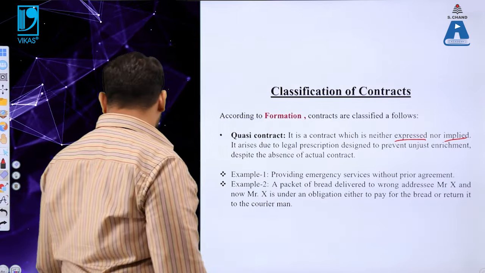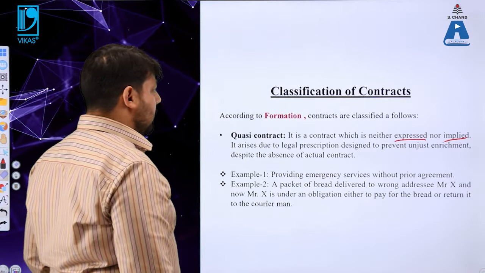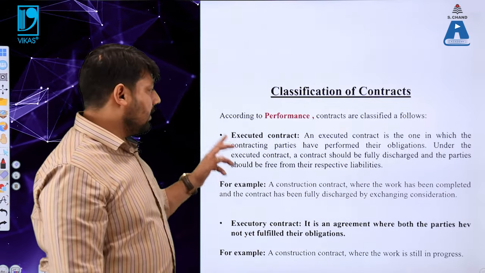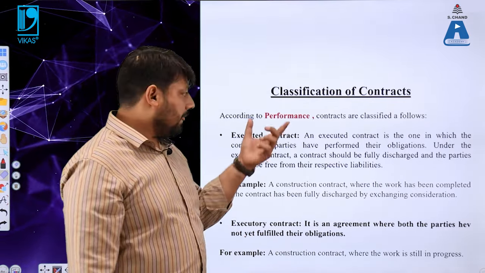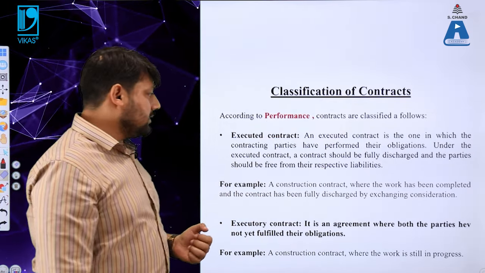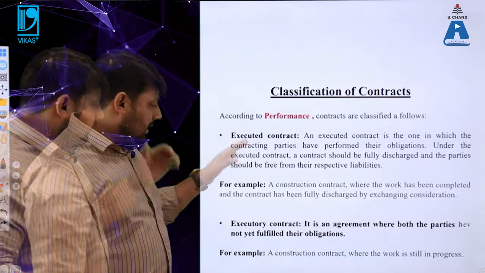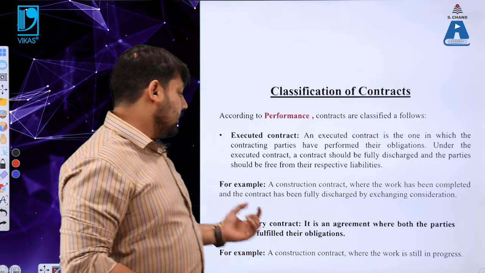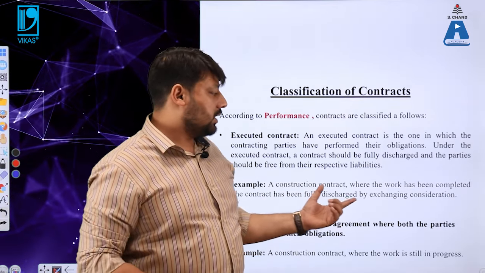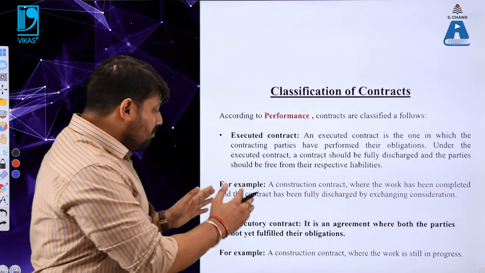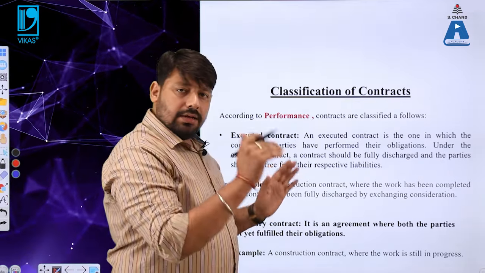Let us move to the next slide to understand another classification of the contract. The third classification of the contract is performance. According to performance, the contracts are classified as follows. Number one is the executed contract. For example, a construction contract where the work has been completed and the contract has been fully discharged by exchanging considerations. Let us take an example here to make it more clear.